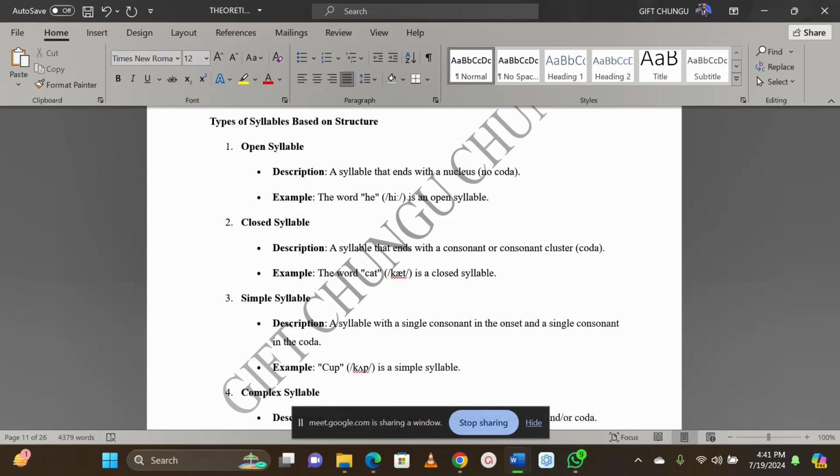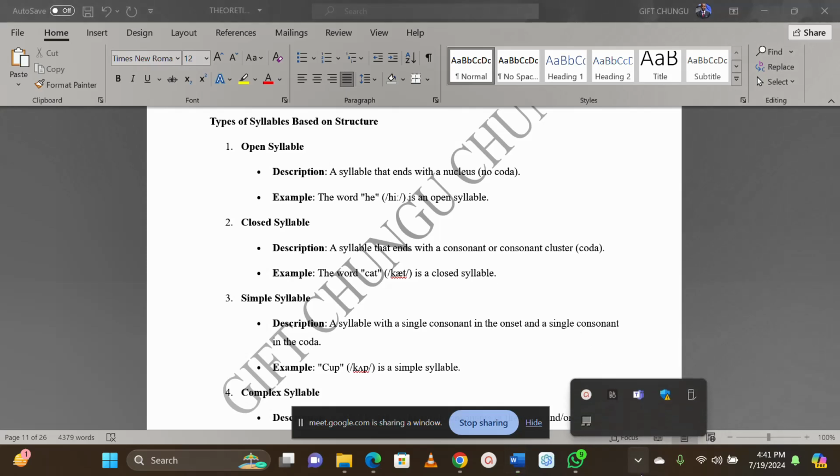So the types of syllables based on their structure. The first type of syllable based on their structure is number one, we have what we call open syllable.